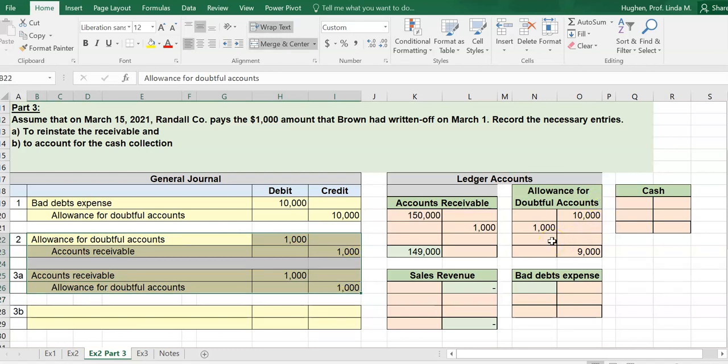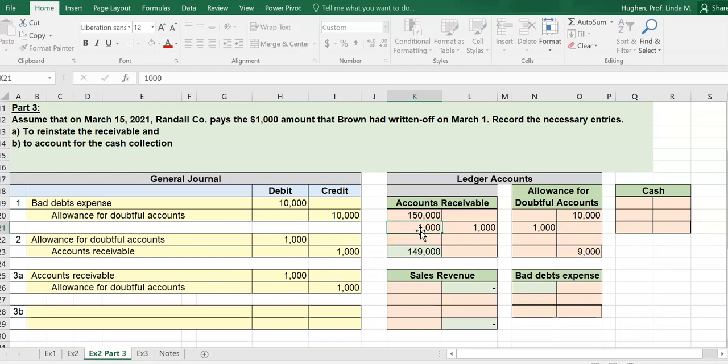Okay, I'm still not finished. I still haven't recorded the cash receipt, but let's post this. So accounts receivable now has a debit of 1,000, and I'm going to put it in this row here so we can see that it's a wash. Accounts receivable was unaffected, and the allowance for doubtful accounts is a wash here as well. Now we've received the cash, so we record the receipt of the cash, and then what do we need to do? Reduce the customer's specific accounts receivable balance. So we no longer have the right to claim that 1,000.